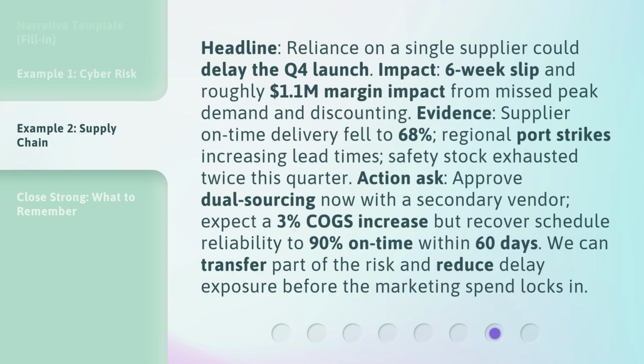Action ask: approve dual sourcing now with a secondary vendor. Expect a 3% COGS increase, but recover schedule reliability to 90% on time within 60 days. We can transfer part of the risk and reduce delay exposure before the marketing spend locks in.